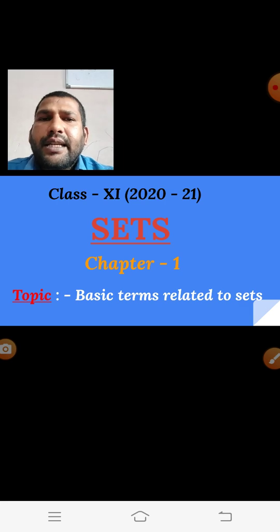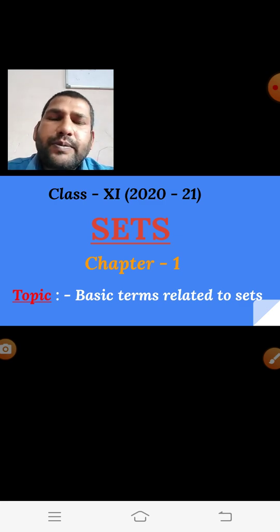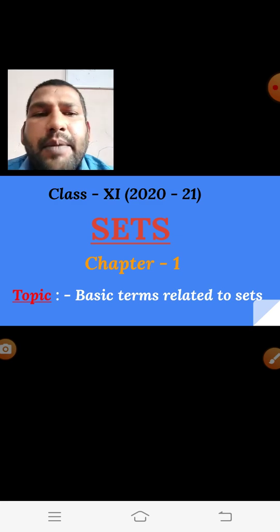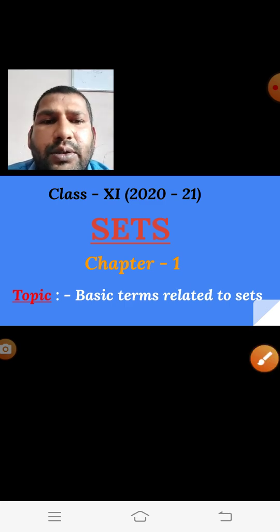Then in this year we are going through the syllabus which is provided by the CBSE board. Then in class 11, the first chapter we are getting is Set. We are learning set from the earlier classes. Set is a collection. We are taking a collection of numbers, a collection of objects, a collection of some shapes, and all these are called sets. Here in class 11th, we are going to learn some basic terms that are related to set.